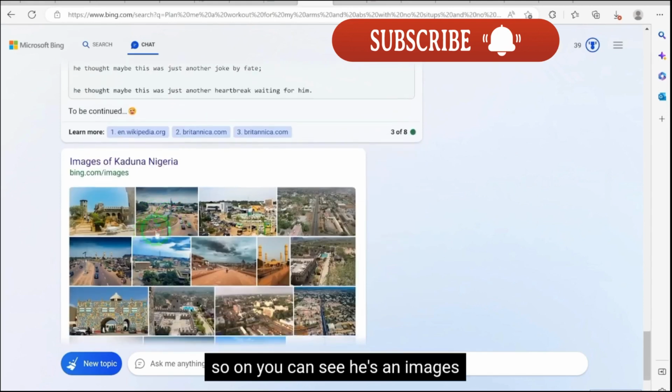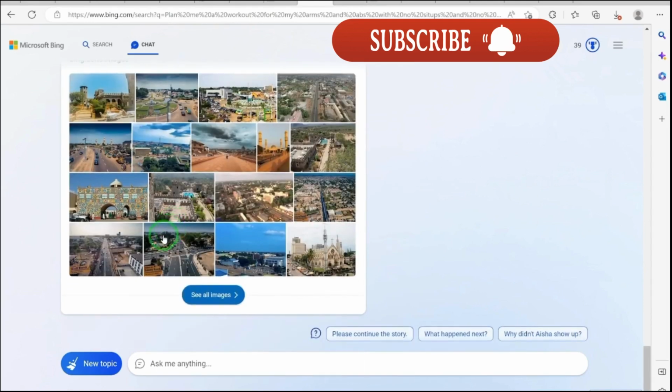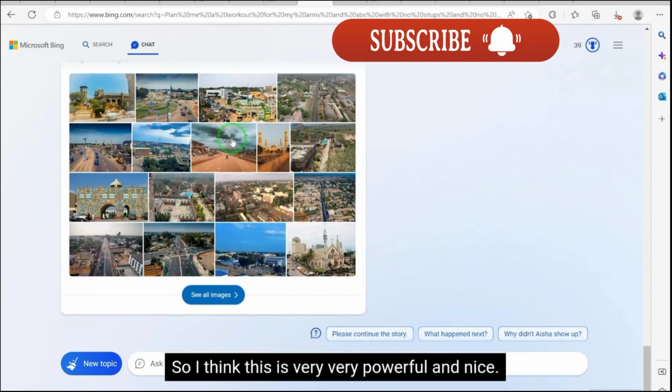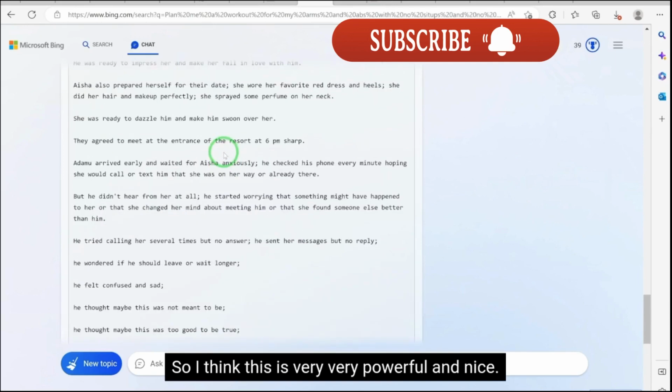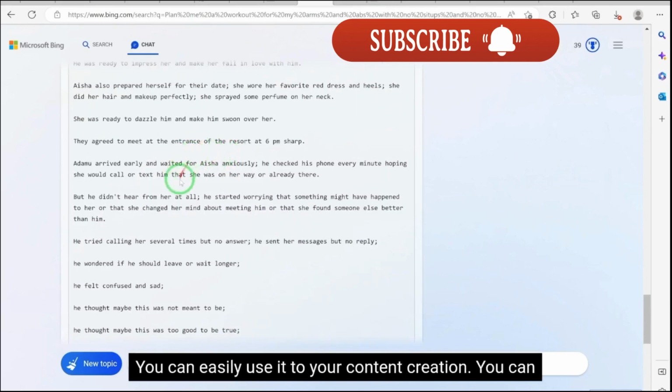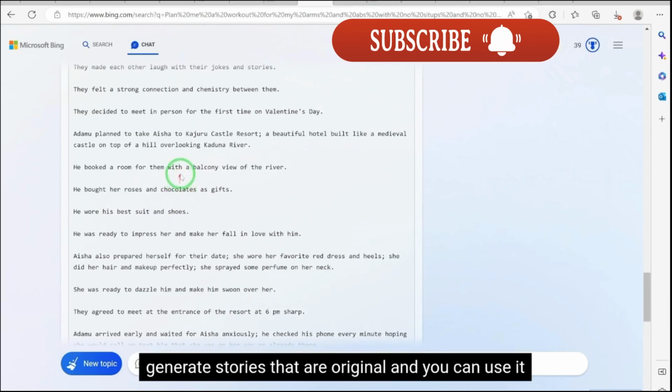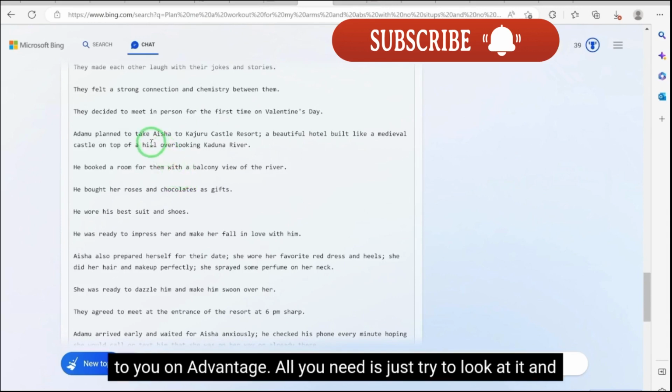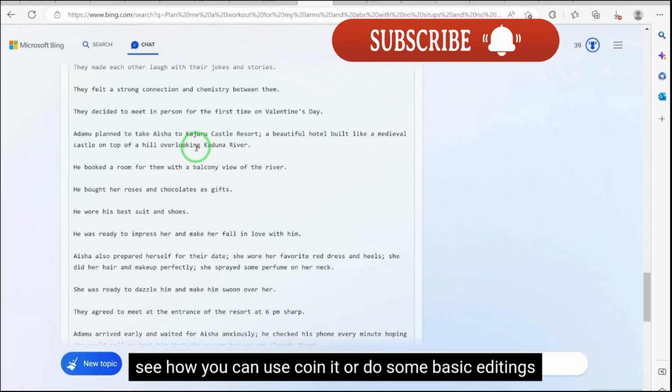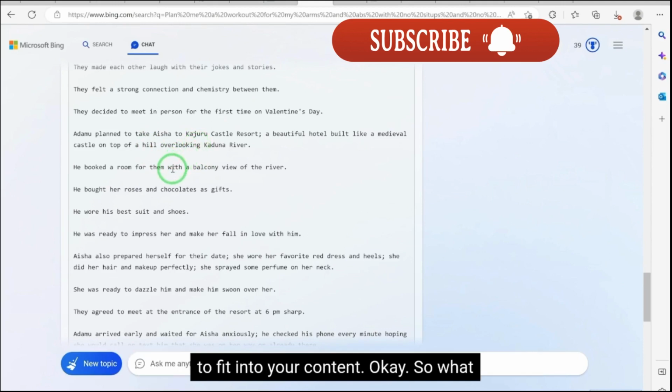You can see these are images of Kaduna State, Nigeria. So you can see this is the Emir's Palace. These are other very beautiful places in Kaduna State. So I think this is very powerful and nice. You can easily use it for your content creation. You can generate stories that are original and use them to your own advantage. All you need is to look at it and see how you can coin it or do some basic editing to fit into your content.